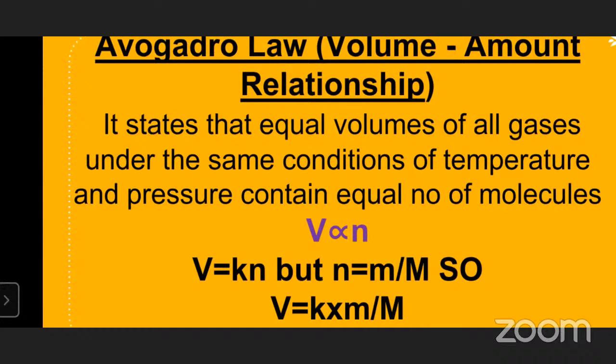We can write this with another formula, using the equation of density, which is equal to mass by volume. If small m comes to this side, capital M is equal to V by m, and K is a constant.